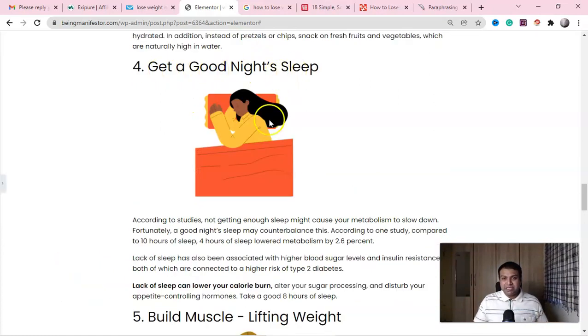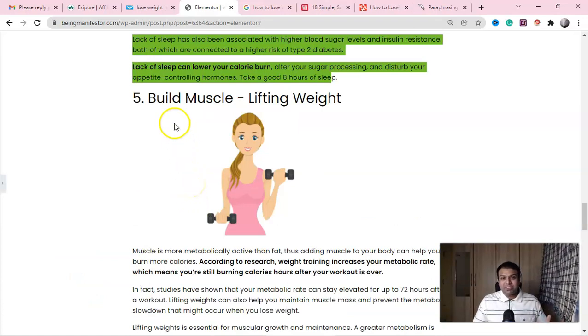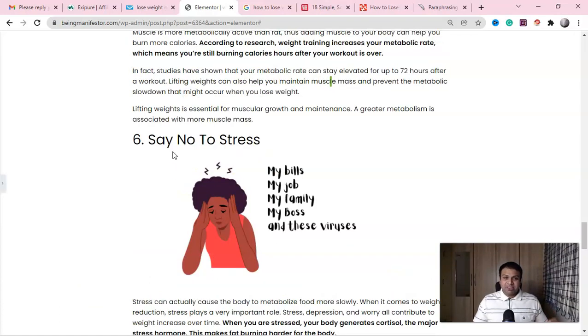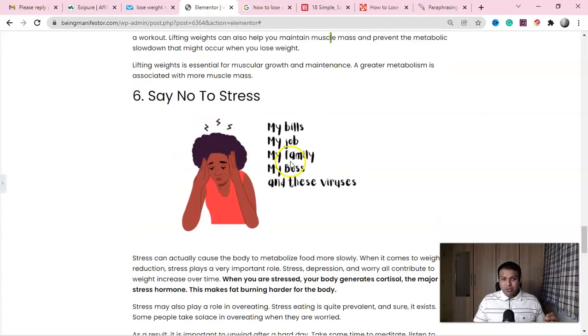Then drink enough water, right? Get a good night's sleep. One of the important ways to lose weight is, guys, build muscle. The sixth point is say no to stress. Now I use this image.